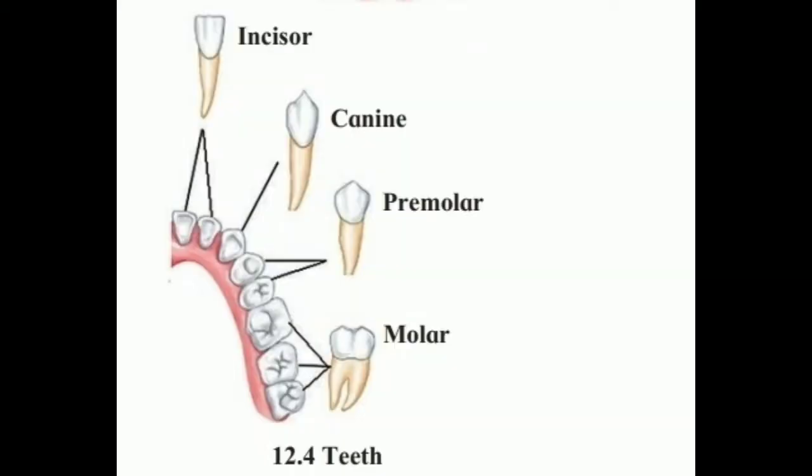There are 8 incisors in our mouth, 4 in the upper jaw and 4 in the lower jaw. The main function of the incisor is to bite the food. Then there are 4 canines, 2 in the upper jaw and 2 in the lower jaw. Their main function is to tear the food. While premolars tear and crush the food, and molars bite, tear and crush the food.